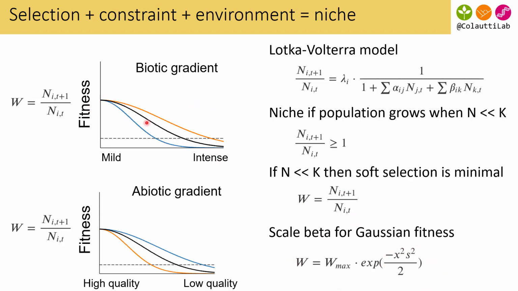So here's one example for a biotic gradient, but the orange genotype always does better than the blue along the biotic gradient, but it also does worse along the abiotic gradient. So it's a trade-off between axes.